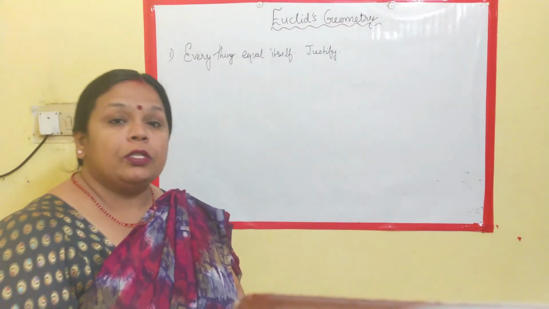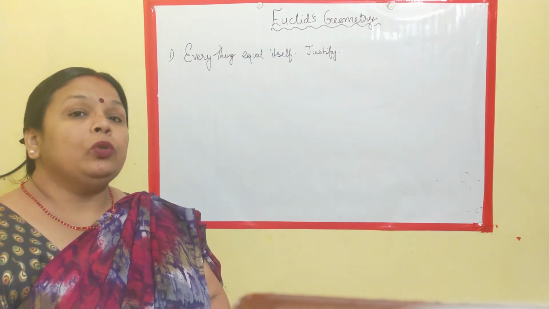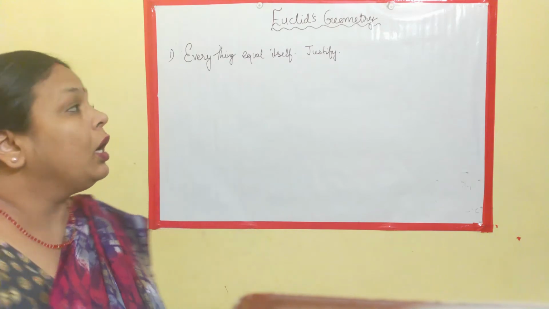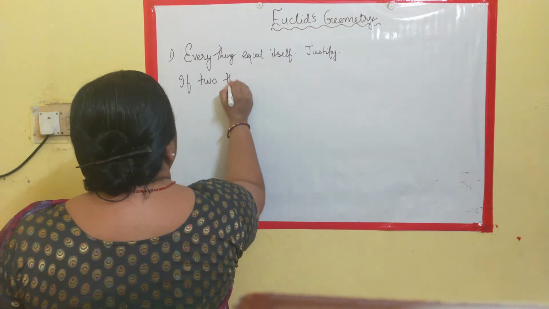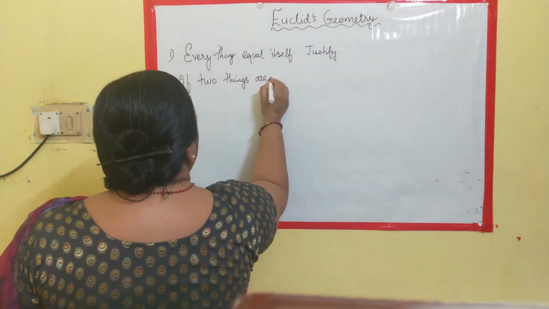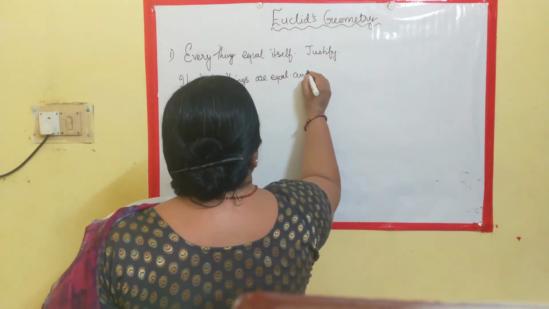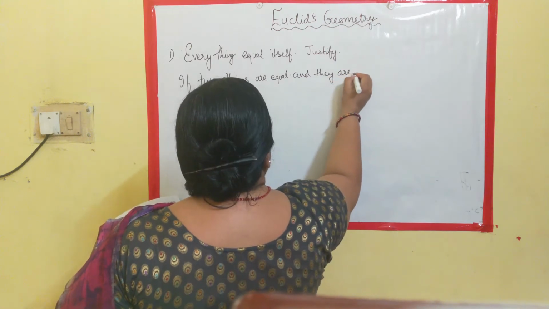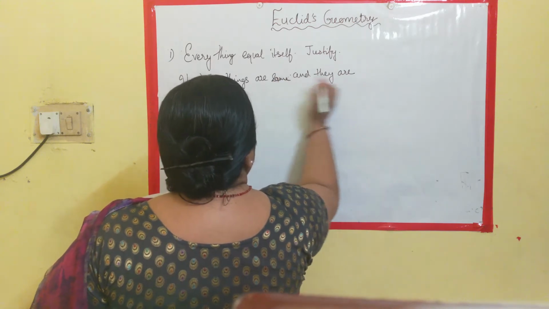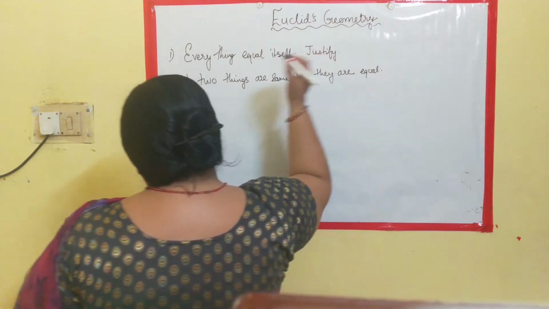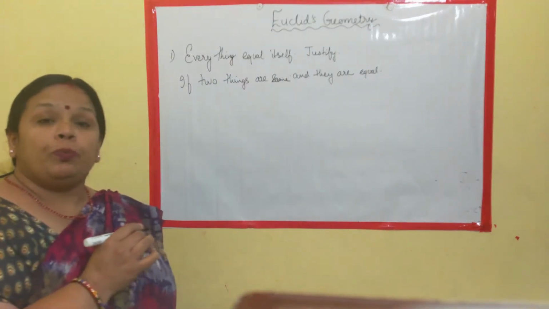Now, how can you justify the statement? Recall all the axioms which we have learned so far. Among those, one axiom states that if two things are same and they are equal, so this is nothing but application of superimposition.